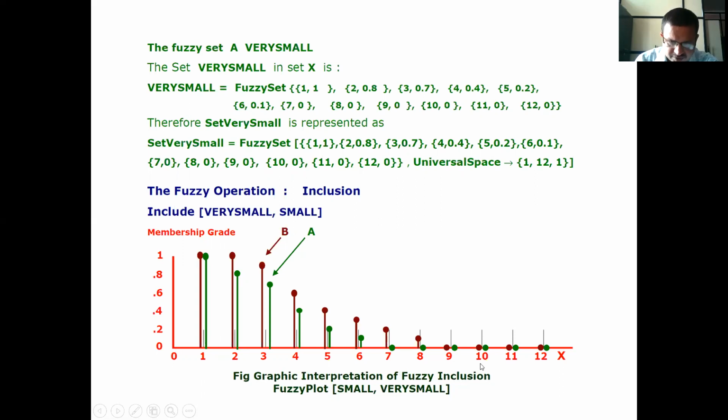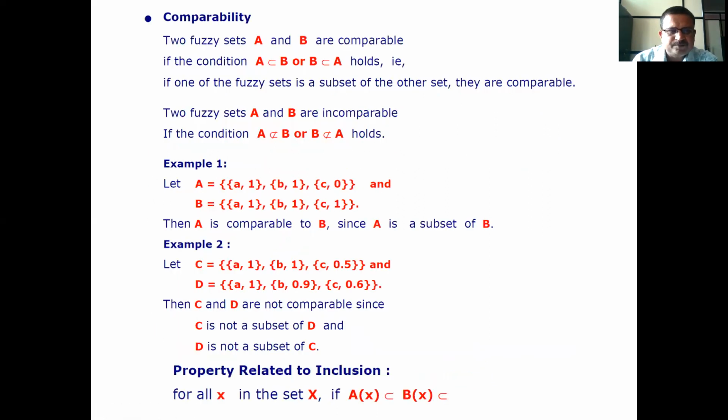Like this, 7, 8, 9, 10, 11, 12 at 0. Therefore, this is nothing but a graphical representation of fuzzy inclusion, or it is known as the fuzzy plot of small, very small.